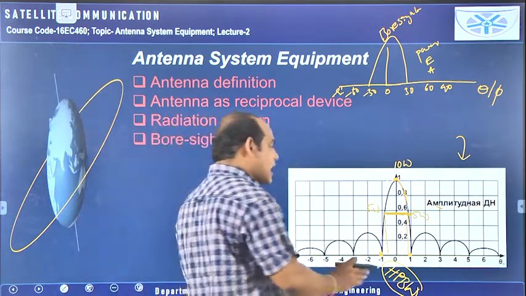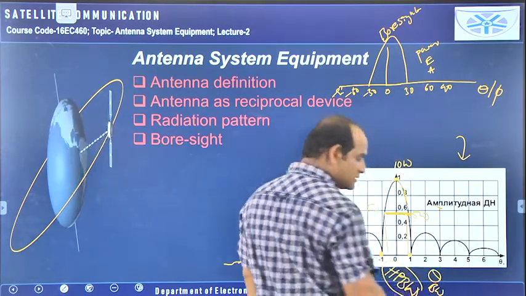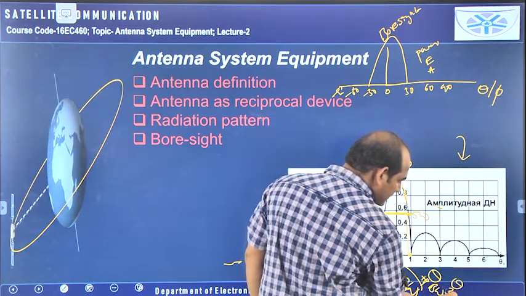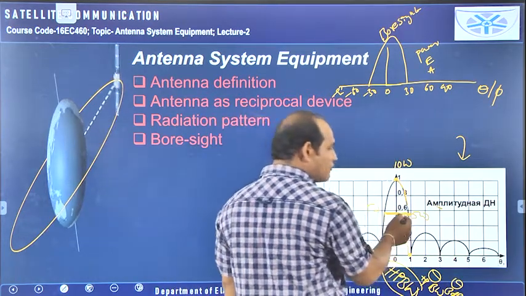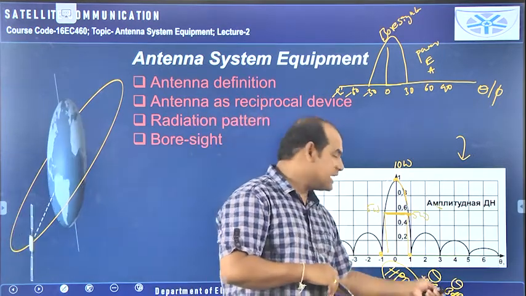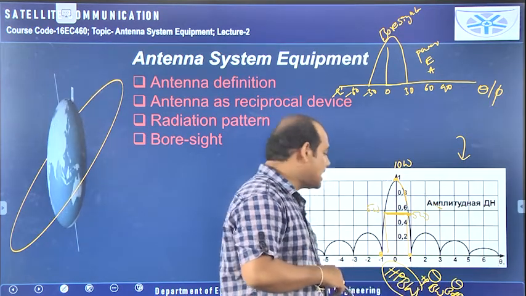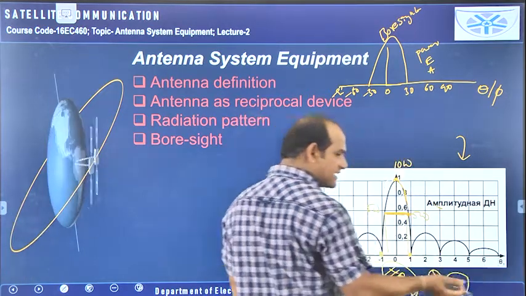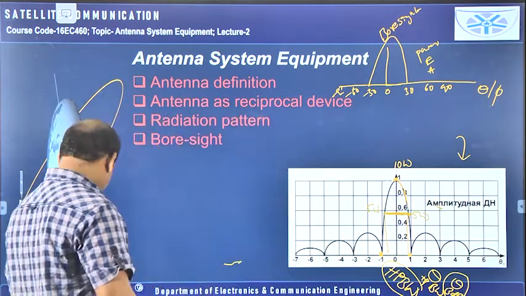We can tell that is the half power beam width, represented with theta bandwidth, or theta 3 dB also we can represent. Why should we represent with 3 dB? Here the power is becoming half. If you make that half, that means 1 by 2 in dB, that will become 3. So theta 3 dB means half power beam width only. In the problems also, if I mention theta 3 dB is equal to, for example, 17 degrees, then you need to consider that as the half power beam width only.